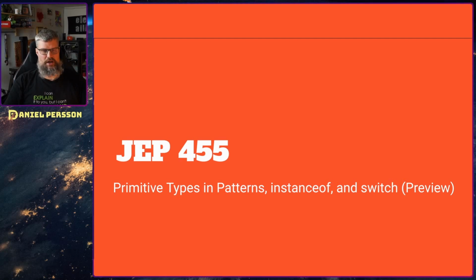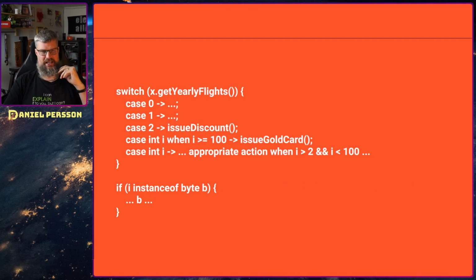And now we're going to talk about JEP 455. And these are primitive types, patterns, instanceof, and switches. And it's still a preview. They have been talking about it before, but now it's actually a JEP, so they have a suggestion. And I was actually a little bit blown away that it wasn't a part of the language already. But now we can have switch statements with these kinds of case statements where you have primitive types.